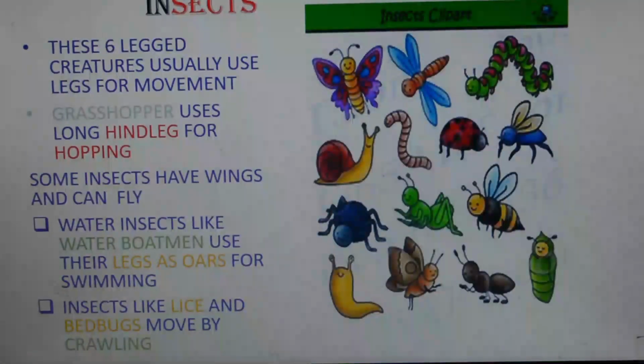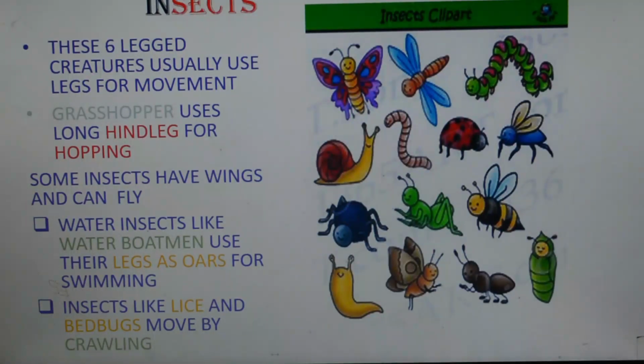Now we will be learning about insects. What do you mean by insects? Insects are six-legged creatures. Insects normally have 6 legs, and a few insects even have 1 or 2 pairs of wings also. Give me some examples of insects. Yes, grasshoppers, butterflies, honeybees, ants, cockroaches. All these are examples of insects which have 6 legs, and a few have wings.